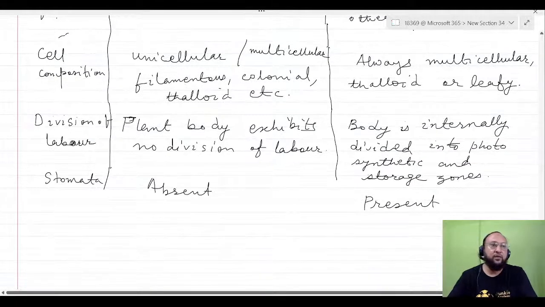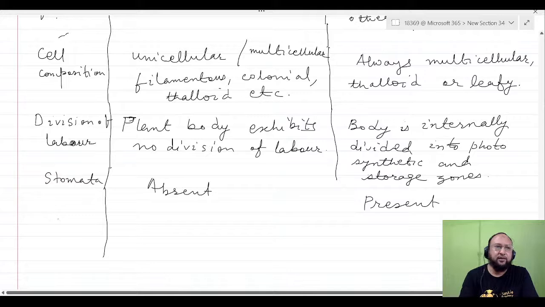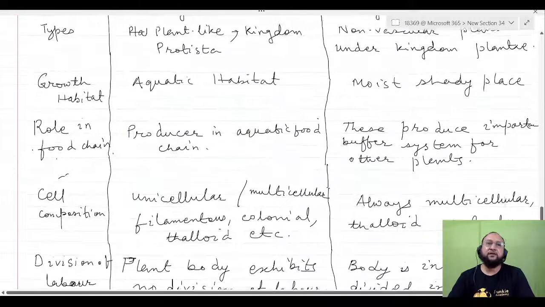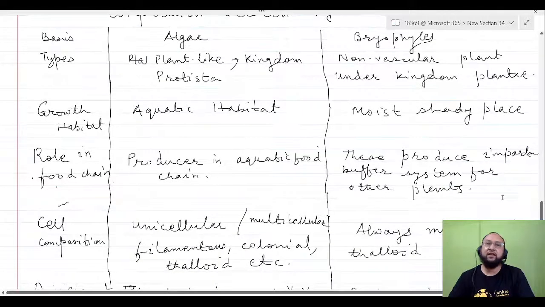Now pollen grain production. A very small number of pollen grains are formed in algae. Large numbers of pollen grains are formed in case of bryophytes. So these are the points of difference or comparison between the algae and the bryophytes.